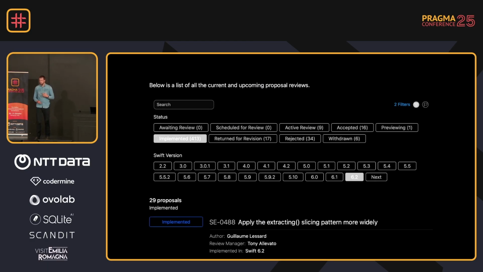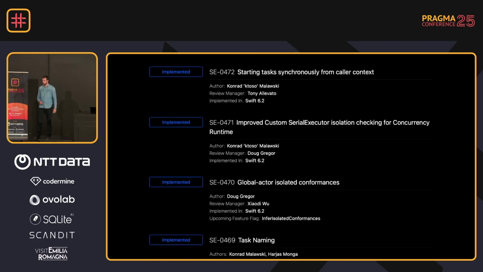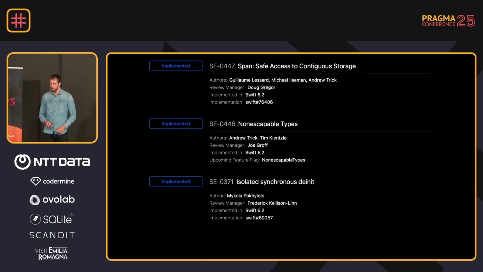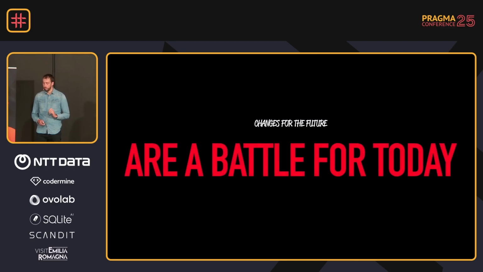So if you go to the Swift evolution proposals overview and the ones that got implemented, this is the list for Swift 6.2. These are all new Swift features that we got during WWDC. And I want to highlight a few. But you need to realize that all these changes, even though they are here today, they're not enabled by default. And our projects are not always prepared for it. So even though those changes are for the future, they are a battle for today, as we need to adopt, we need to learn, and we need to find out how to implement them in our projects.